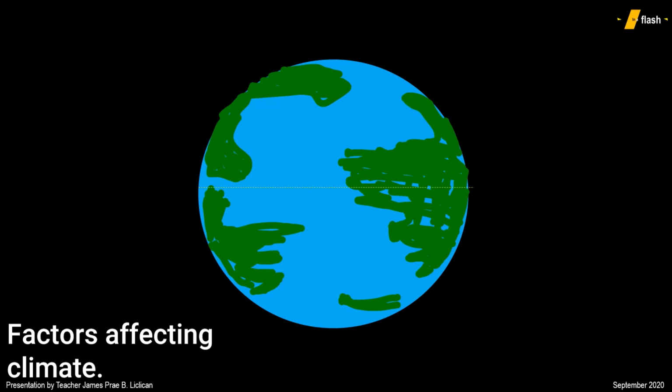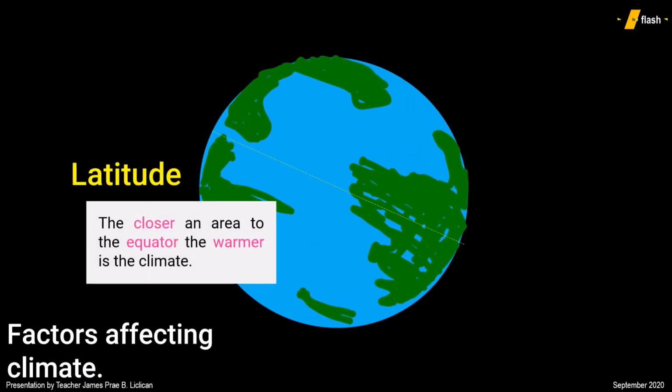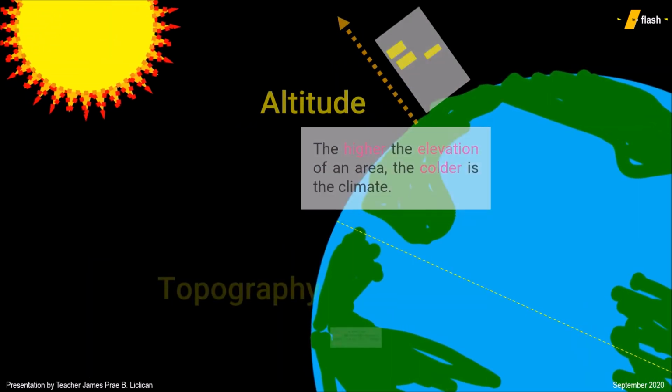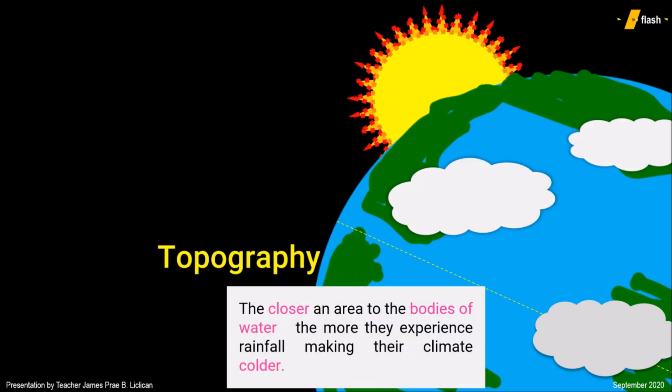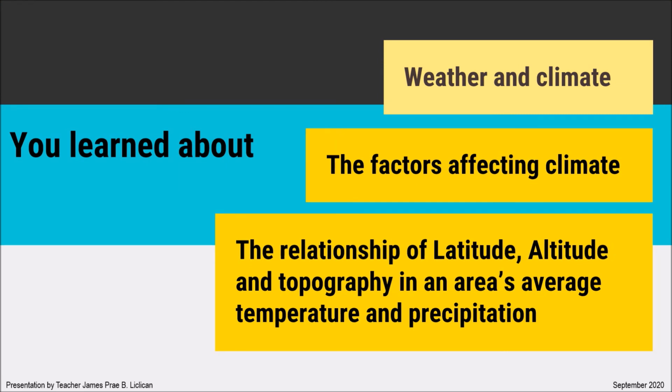These are the factors which contribute to the climate of an area. Temperature and precipitation are the main indicators of climate, and these depend on the location of an area along latitude, the elevation, or the altitude, and the topography, or the distance of an area from a large body of water. In this session, you learned about weather and climate, the factors affecting climate, and the relationship of latitude, altitude, and topography in an area's average temperature and precipitation.